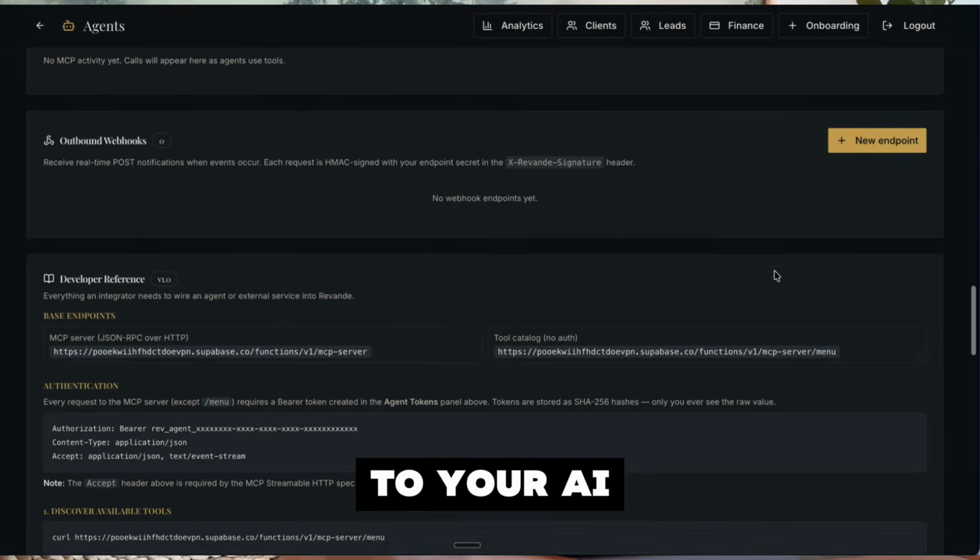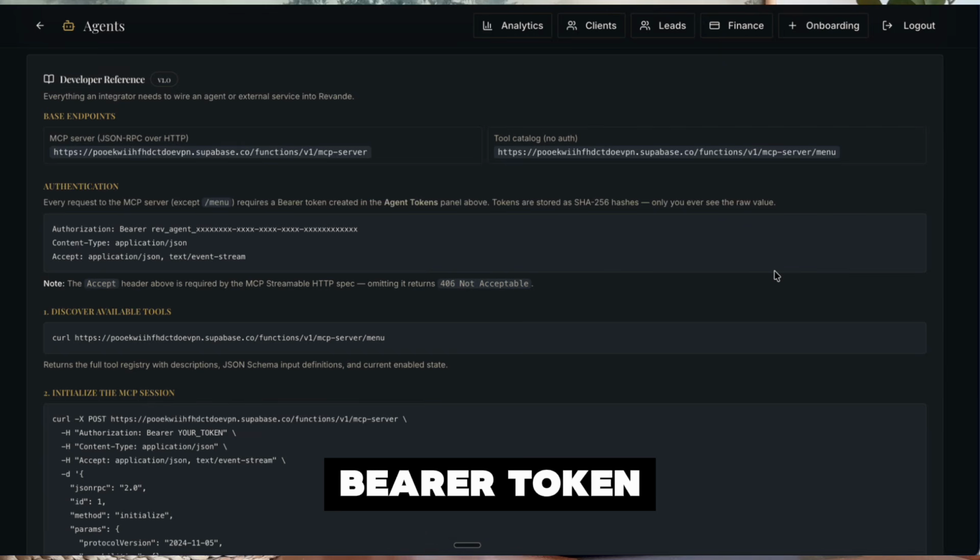And this page is more than just a tool call menu. It's also a protocol spec. It's going to explain to your AI agent where it needs to send its bearer token, how it needs to structure its communication, all of it.